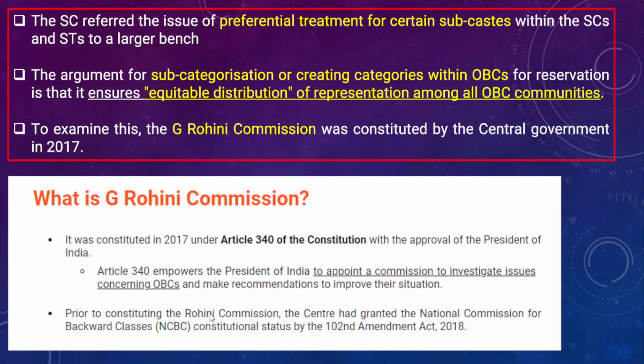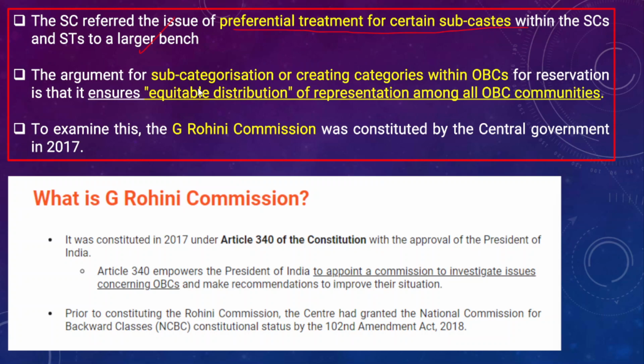The Supreme Court referred the issue of preferential treatment for certain subcastes within SCs and STs to a larger bench. The Supreme Court opined that there is a need to refer this case to a larger bench of the Supreme Court to decide whether there is a need for subcategorization within SCs, STs and OBCs.